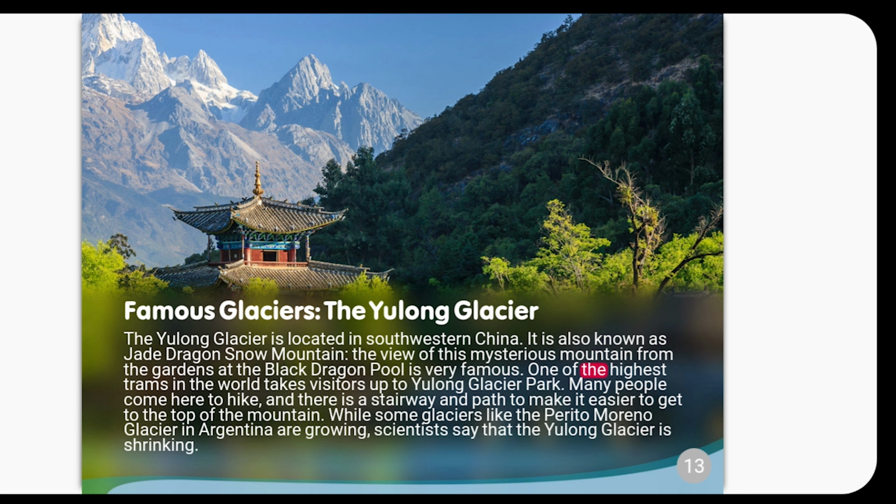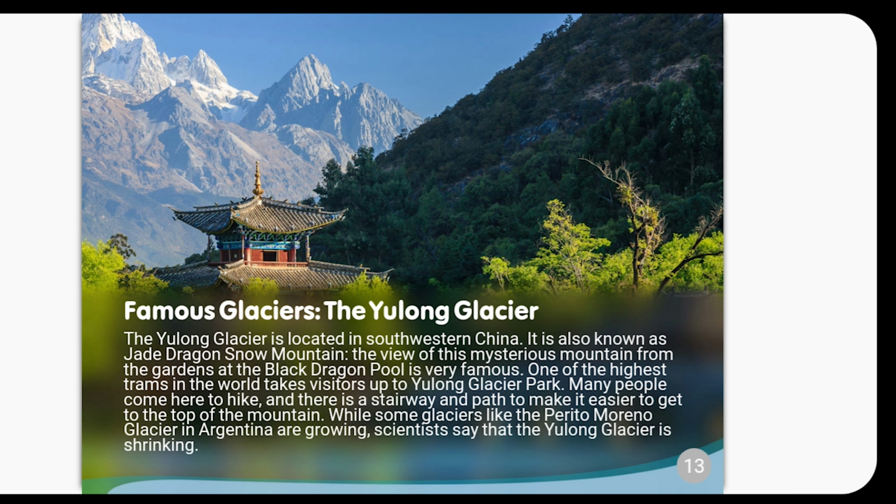One of the highest trams in the world takes visitors up to Yulong Glacier Park. Many people come here to hike, and there is a stairway and path to make it easier to get to the top of the mountain. While some glaciers like the Perito Moreno glacier in Argentina are growing, scientists say that the Yulong Glacier is shrinking.